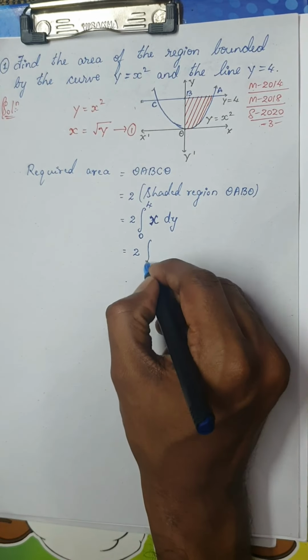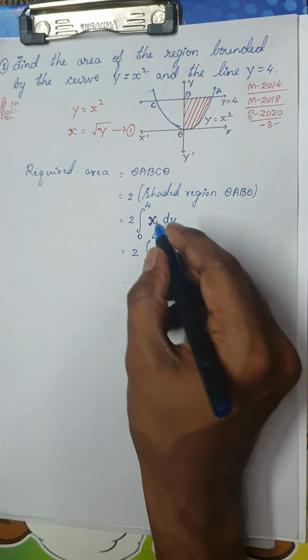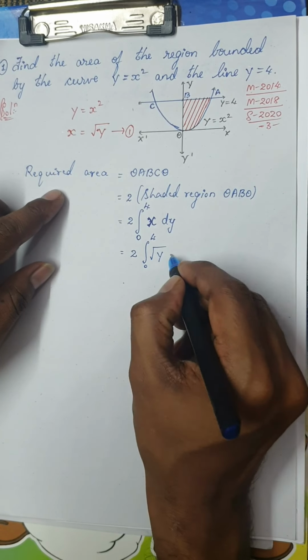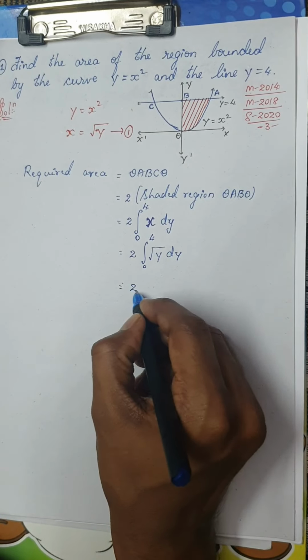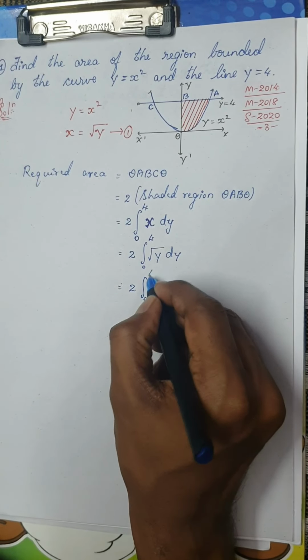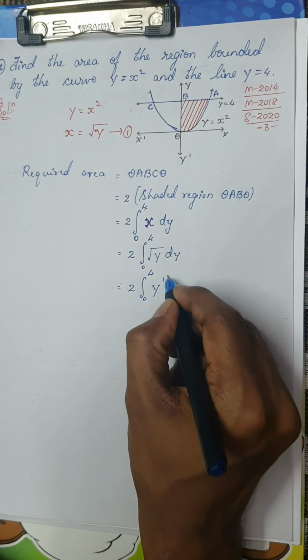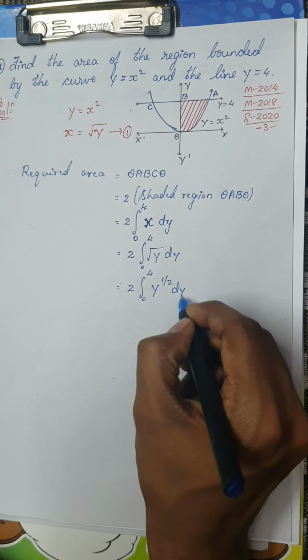So 2 times integral from 0 to 4. What is x? x is nothing but root y dy. Okay, so this is nothing but 2 times integral from 0 to 4 of y power half dy.